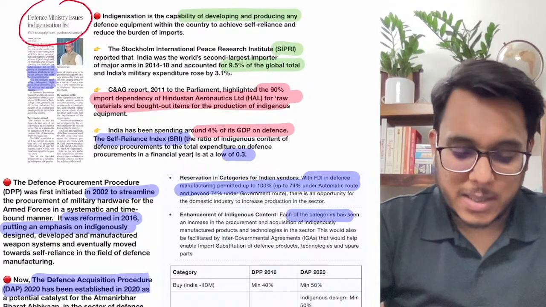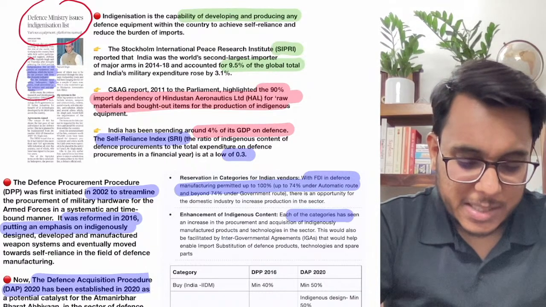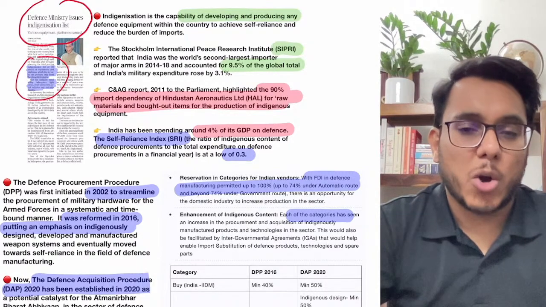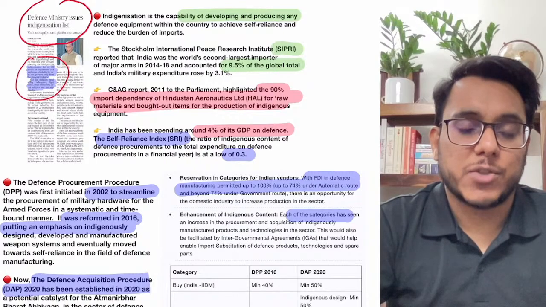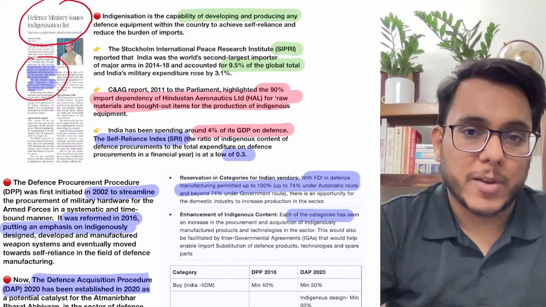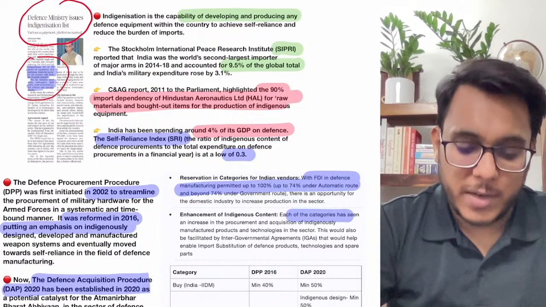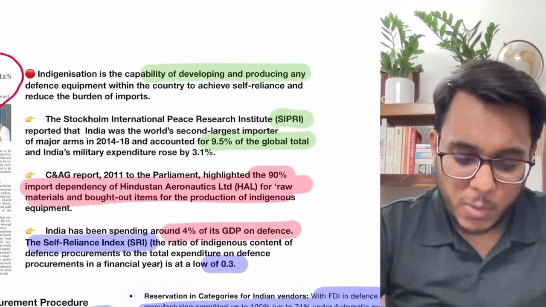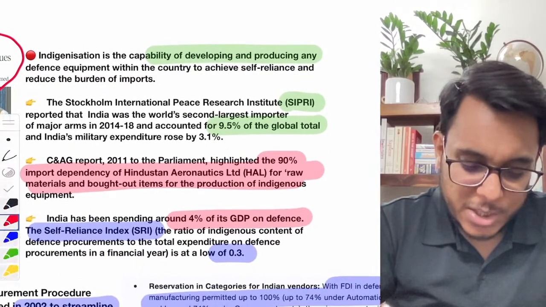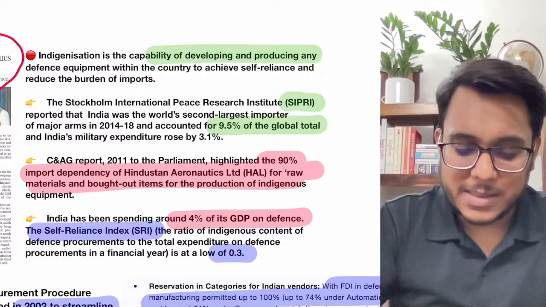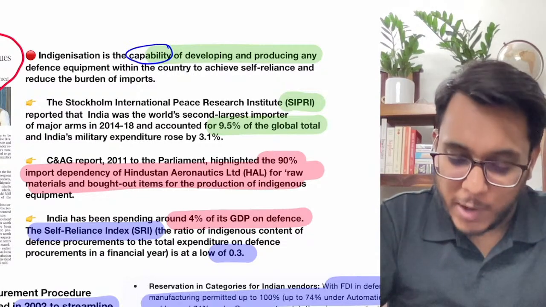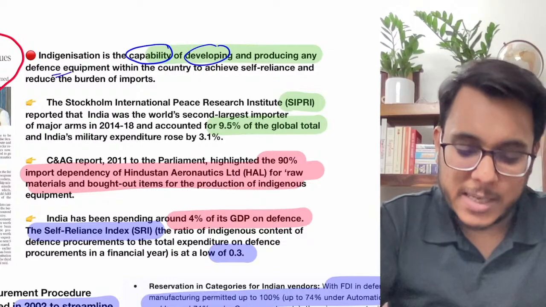Okay, so guys, basically this article is just a one-liner concept, but before understanding this, you need to understand a lot of other background information which will be very important. This article, by the way, will be important for our GS paper number 3, indigenization of defense. Now, guys, first of all, what do we mean by the word indigenization? Indigenization simply means increasing the capability of a country for developing and producing defense equipment.